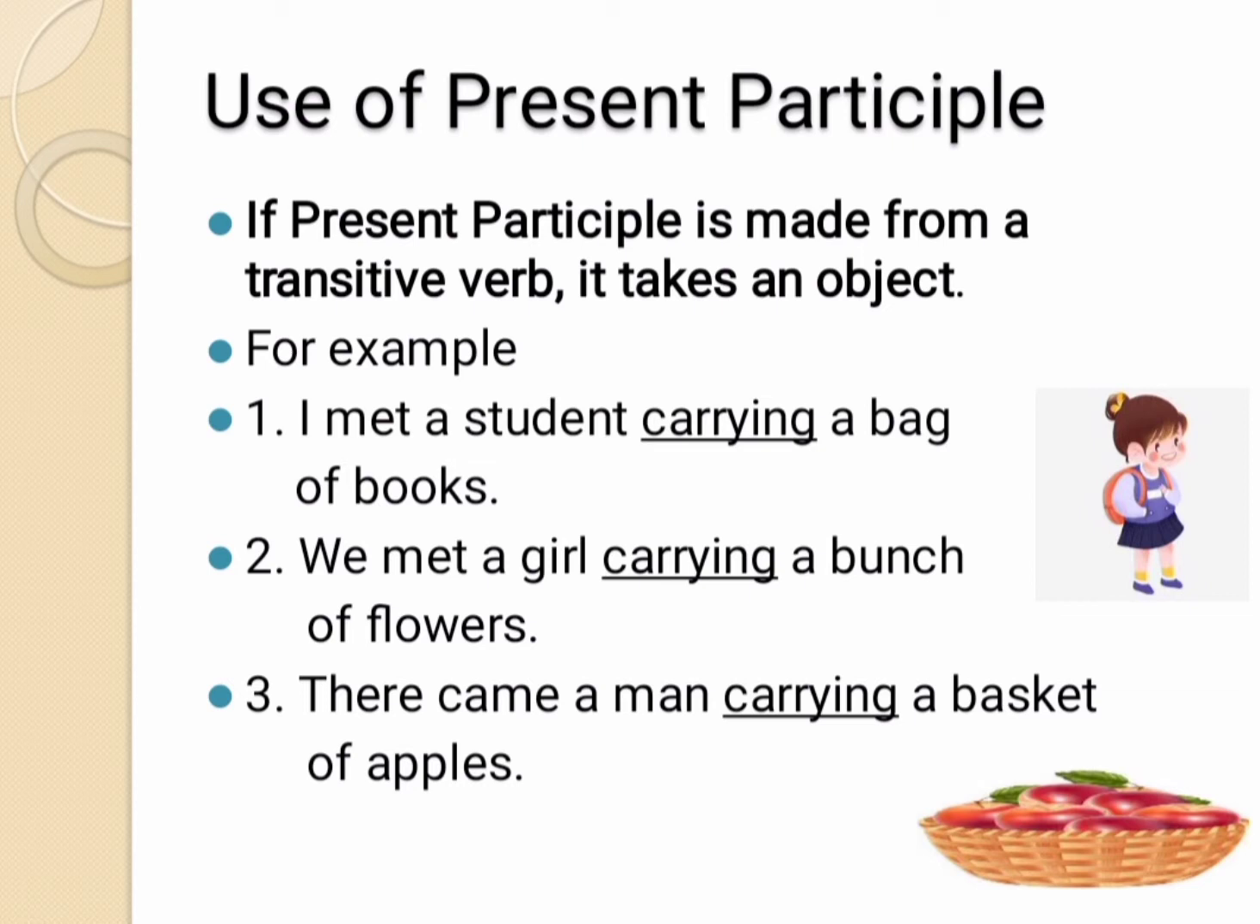In the next example, we met a girl carrying a bunch of flowers. Here again, carrying is present participle and the word carry is a transitive verb which requires an object. Here, a bunch of flowers is used as an object. In the third sentence, there came a man carrying a basket of apples. Here, carrying is present participle and it is made from a transitive verb carry. It requires an object and here the object is a basket of apples. So these are the different examples of present participle that are made of transitive verb.